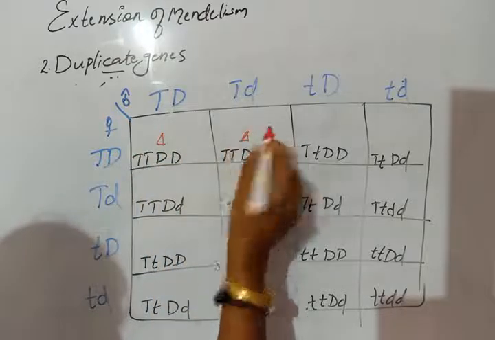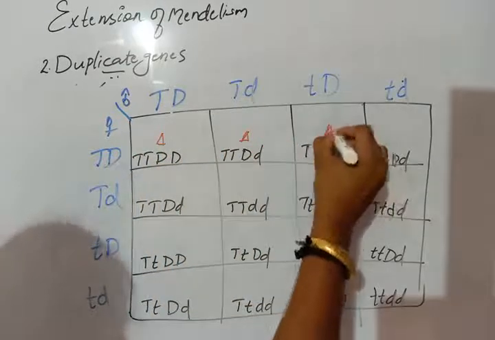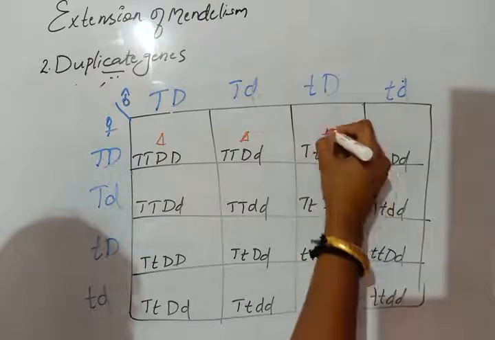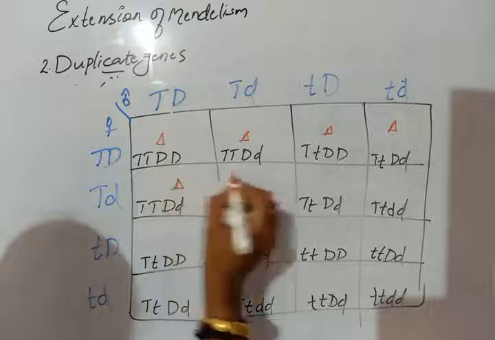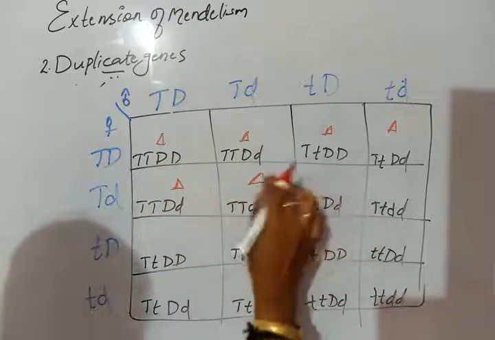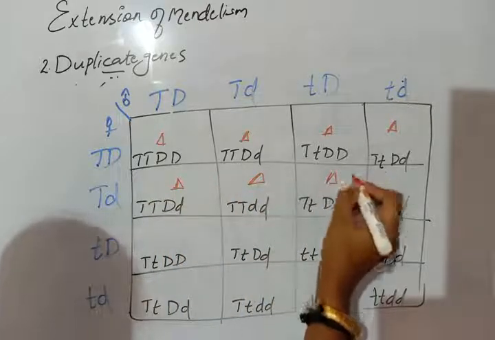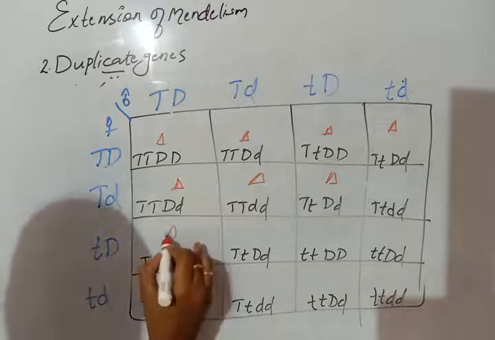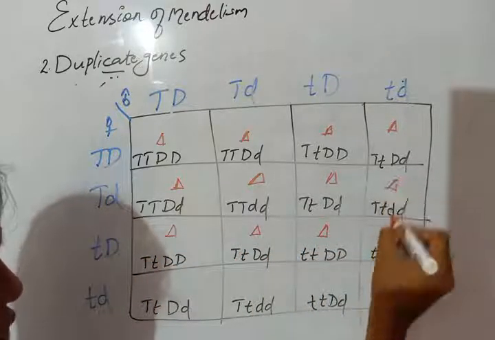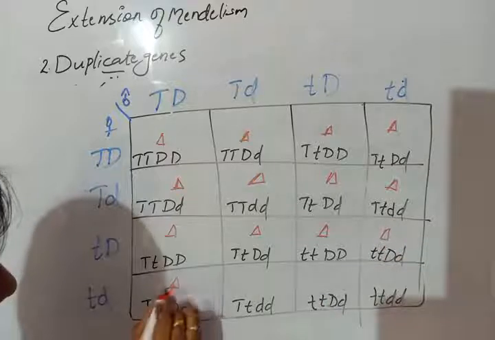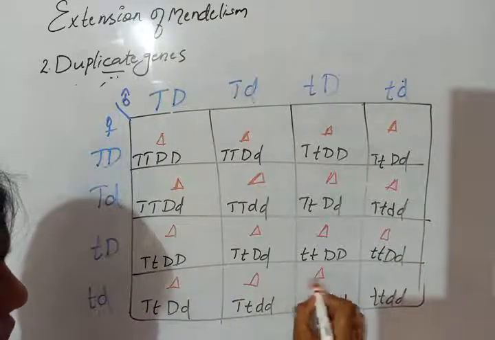Here also triangle. Why? Because dominant genes are there. Here also it will be triangle in shape, triangle. Then here also triangle shape. This is also triangle fruit shape.